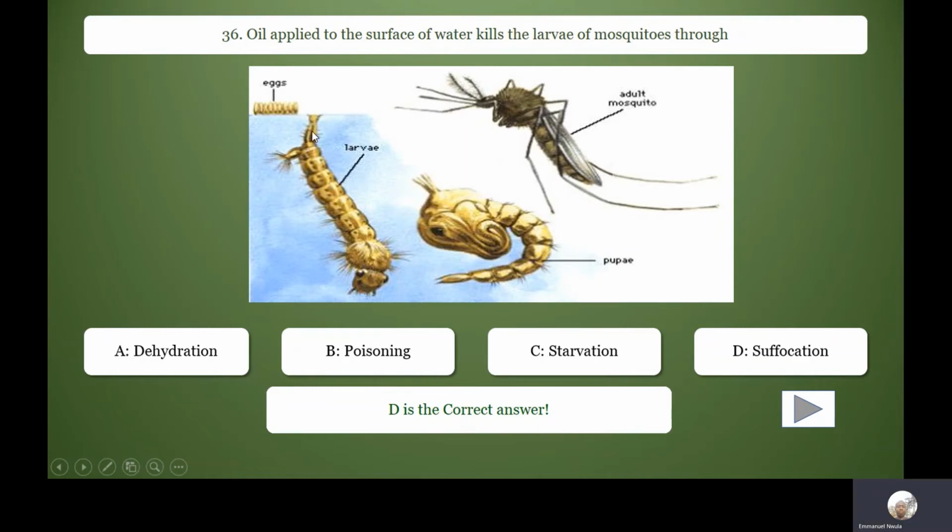That's oxygen from the air, using this breathing tube, the siphon. Uses this siphon or breathing tube to take in atmospheric oxygen. That's oxygen from the air. So if you apply oil to the surface of the water, it can block the breathing tube, so it suffocates. The correct answer is D.